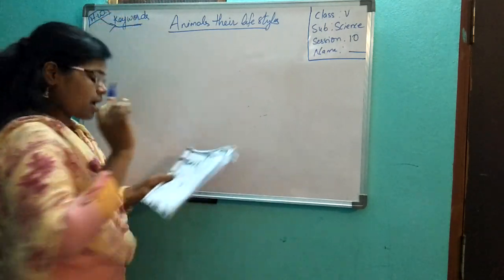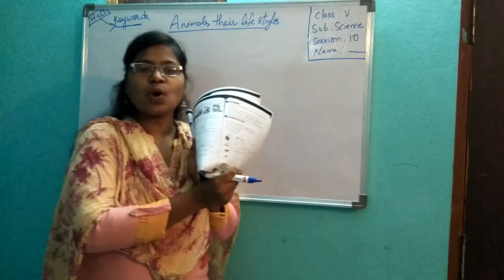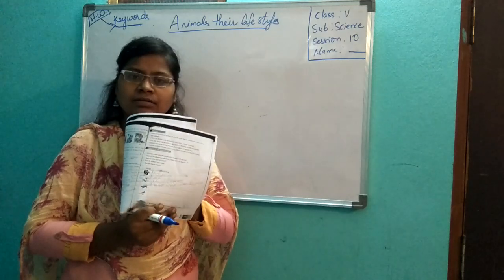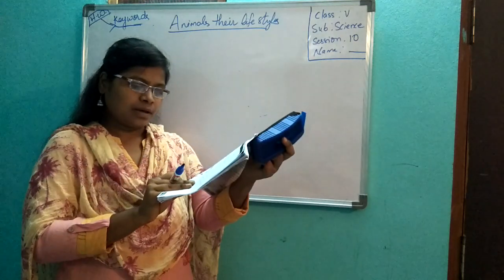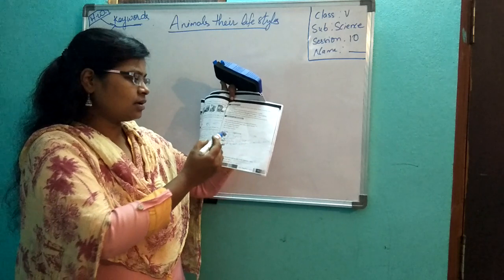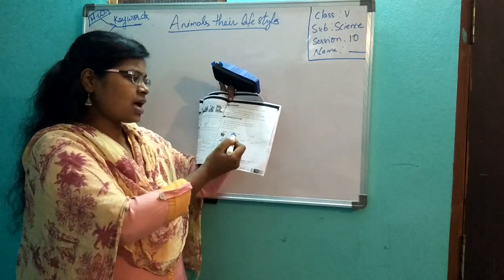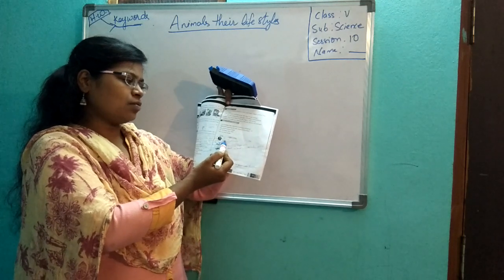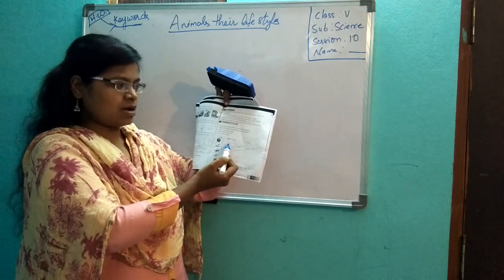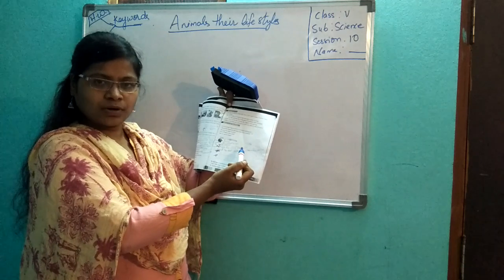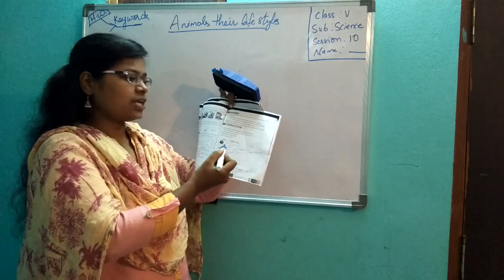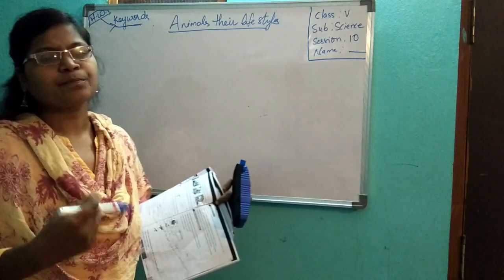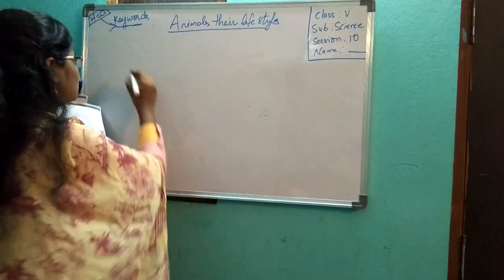And next, see this box. Now write it. Page number 199. Here you have animals and animal covering uses. First bear is given. What does bear have? Fur. How is it useful? It will protect from cold climate. Snake. You have to see how they are working. Now first one is bear.